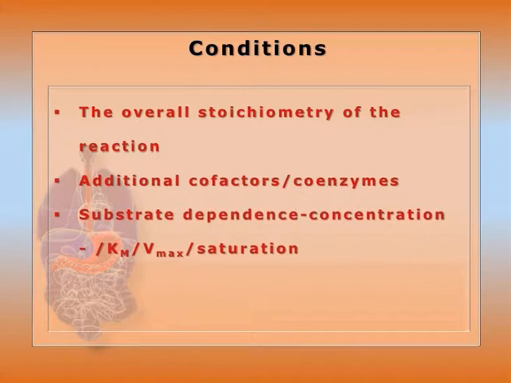For the substrate dependence, we should know the concentration of the substrate, substrate saturation, and Km, the Michaelis constant, which indicates the substrate affinity of a particular enzyme. We know that pH will vary from substrate to substrate. Vmax is reached at saturation of the enzyme, with all active sites occupied by the substrate. So the substrate should be at a higher concentration than the enzyme, so that it can follow zero order kinetics.